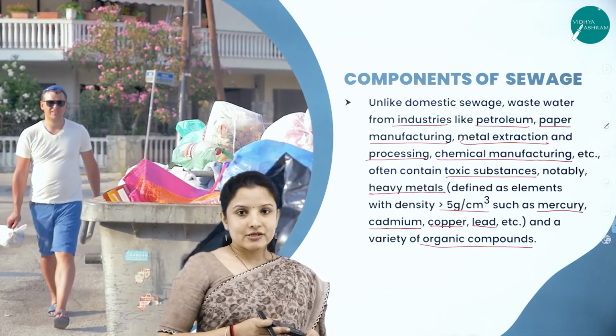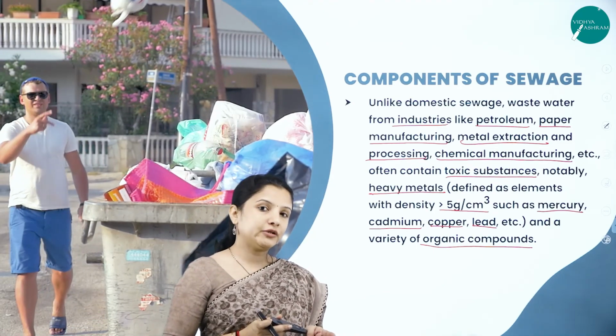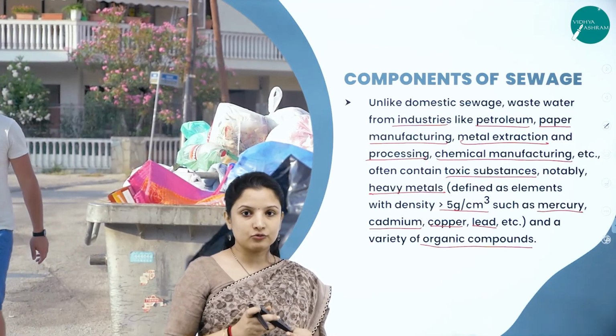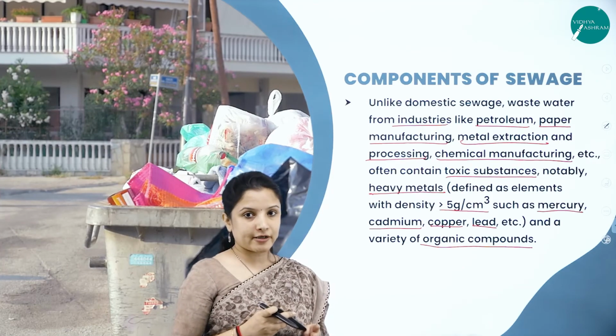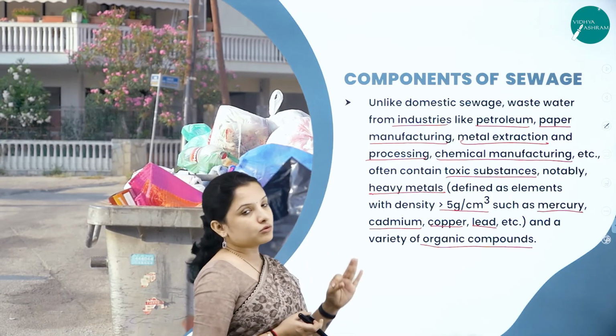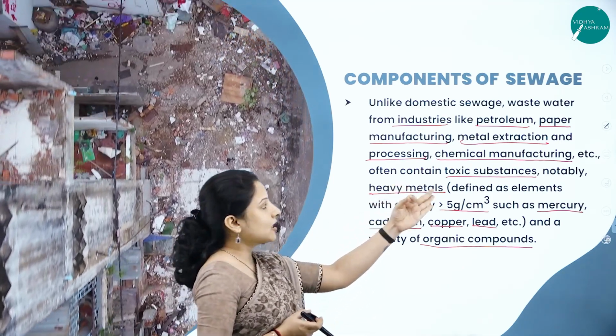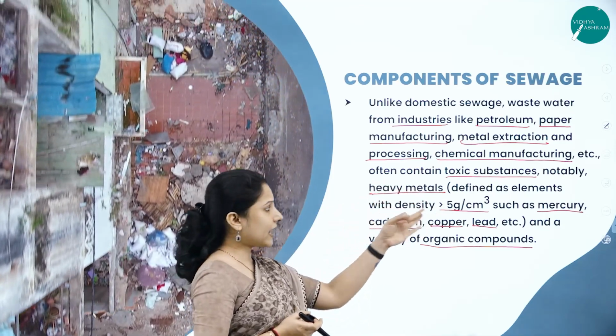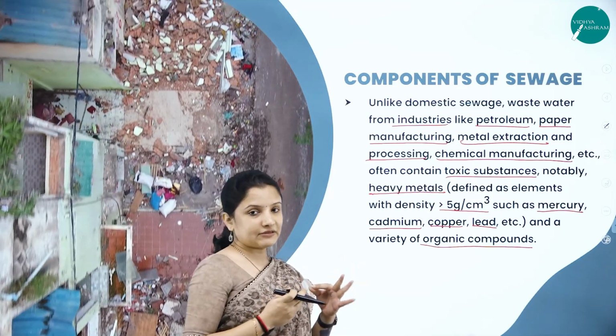So, what are the sewage components? One component of sewage is the sewage let out of hospitals and households. They contain pathogenic microorganisms. Sewage left out of industries contains heavy metals such as mercury, lead, copper, cadmium, etc. So, these are the different components.